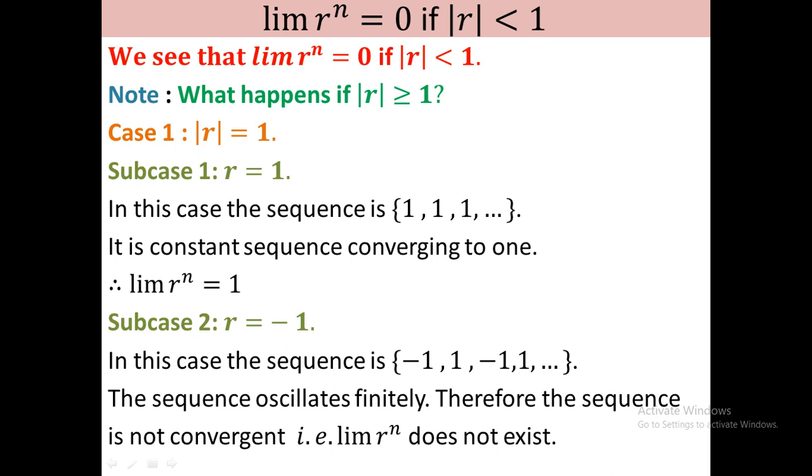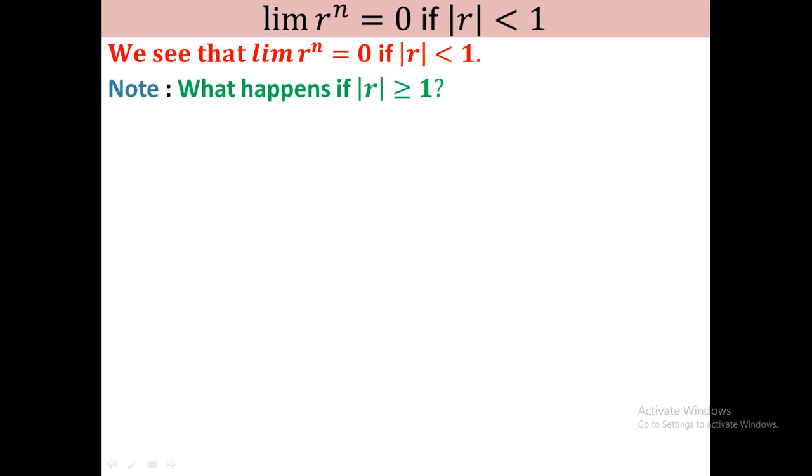Now I will go to case 2, where we consider mod r strictly greater than 1. Mod r strictly greater than 1 means either r is greater than 1 or r is less than minus 1. In sub case 1 we consider r greater than 1.